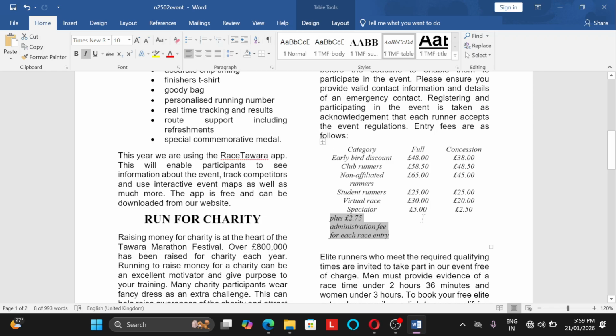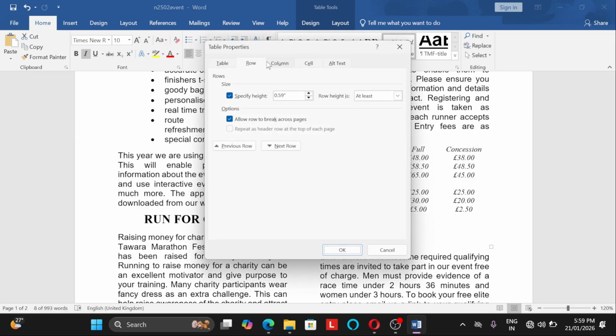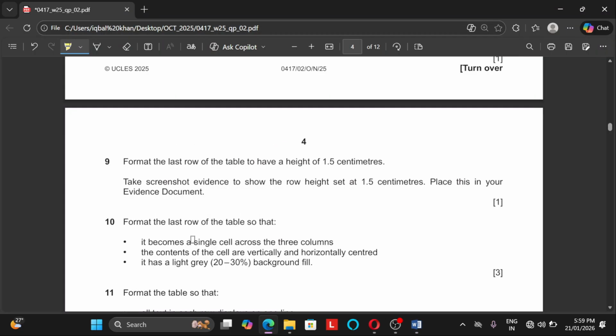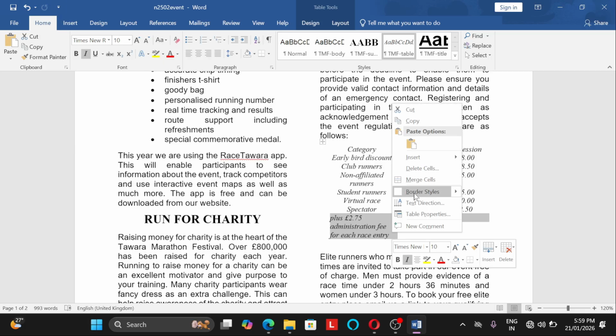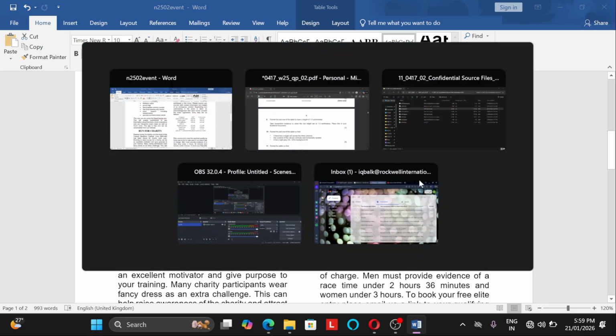Perfect, we got it. Now next, take a screenshot. You can take a screenshot here. Okay, we right click, we go to table properties, and then we'll go to row, and then just type 1.5 centimeter, and take the screenshot. Next. Okay, format the last row of the table so that it becomes a single cell row of 3 columns. So which means we need to merge this. Okay, so select it, right click, and merge. Perfect. Done.